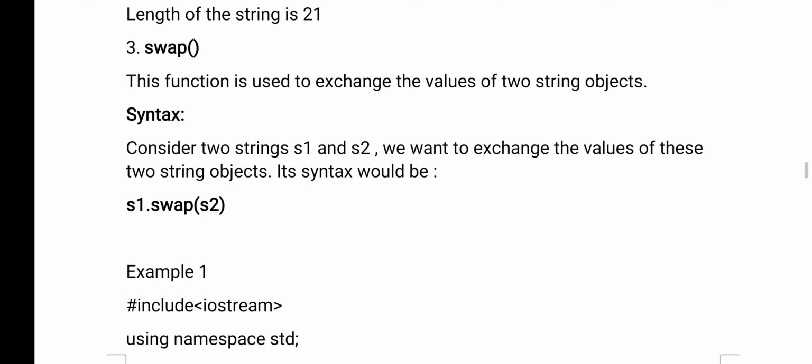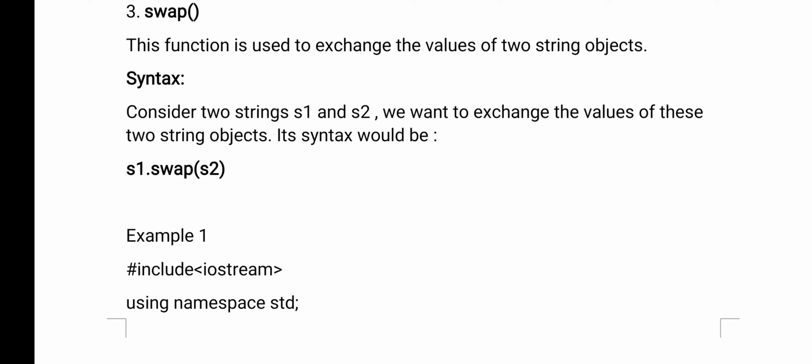Okay. Now the next function is swapping. Swapping means interchanging, right? For example, if you swap a equals b, b equals a, whatever value is there in b is stored in a, and whatever value is there in a is stored in b. That is called swapping. So here also you can swap strings. In C++ also you can swap the strings.